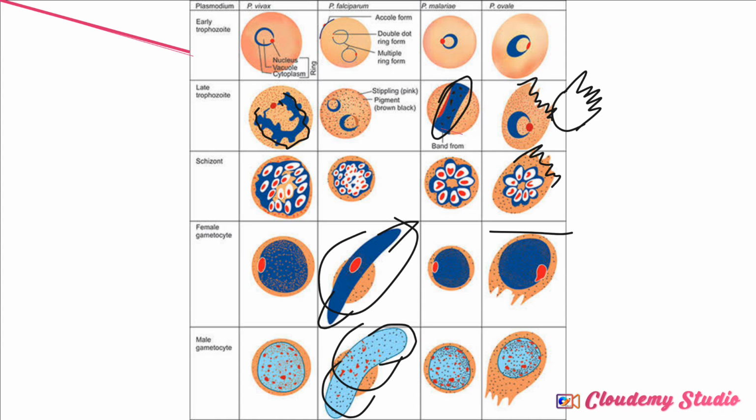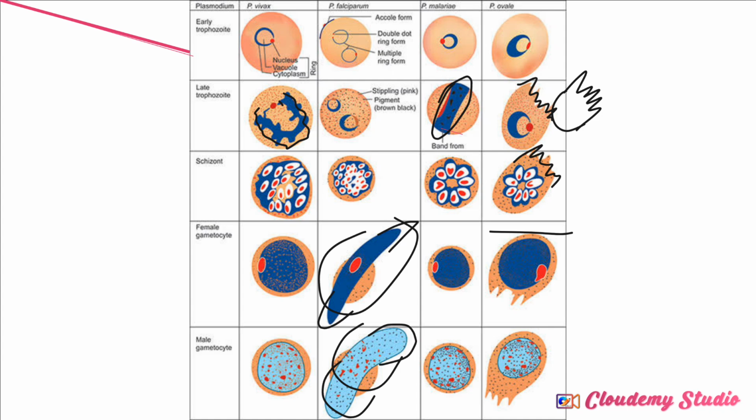But the merozoites in the blood differ as well. The ones that produce the least are ovale and malariae, and the one that produces the most is falciparum. So this is the morphological distinguishing of the Plasmodium parasite.